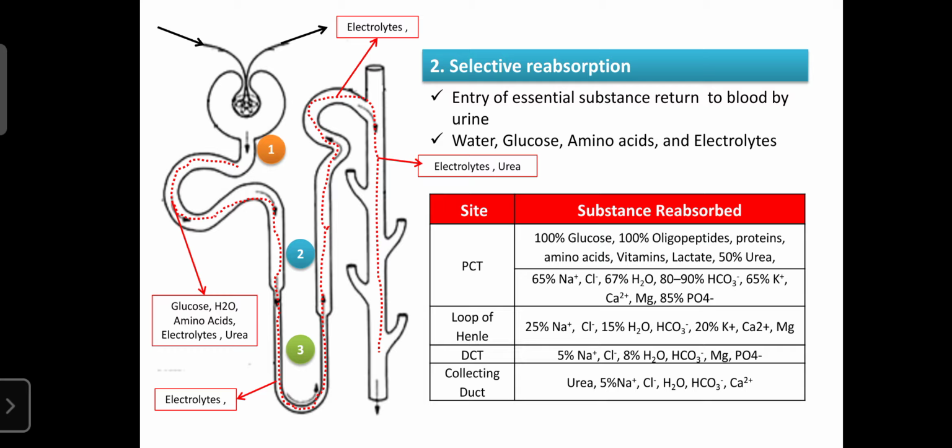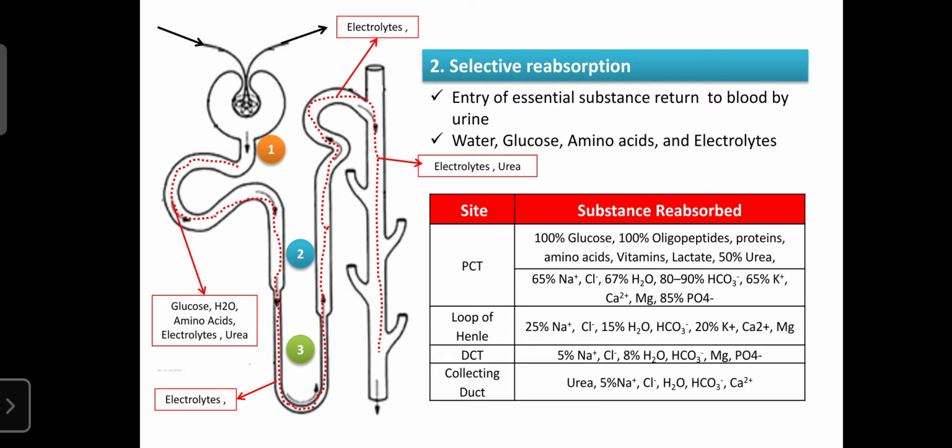So they re-enter your body. They are helpful for the reabsorption of water, glucose, amino acids and electrolytes. If water is more in your body, less tubular reabsorption occurs. If the patient is suffering from hyperglycemia or diabetes mellitus, the glucose will not be reabsorbed and is found in the urine, and also amino acids and electrolytes. If they are in excess in our body, only then are they excreted. If they are deficient in our body, they are all reabsorbed.